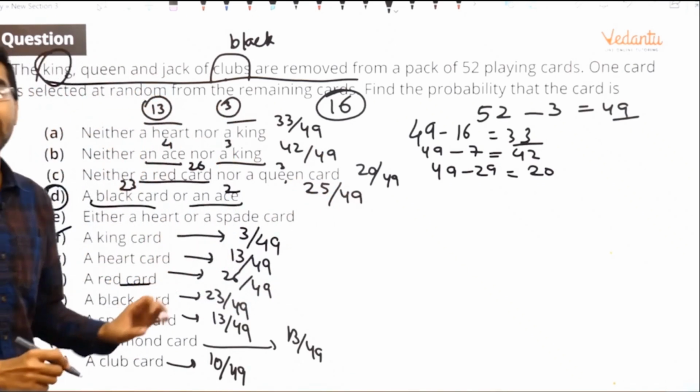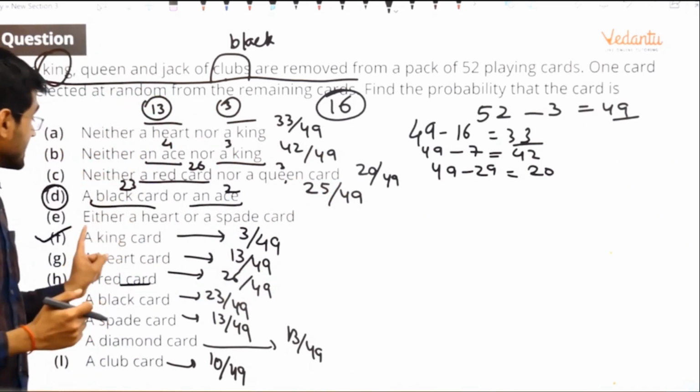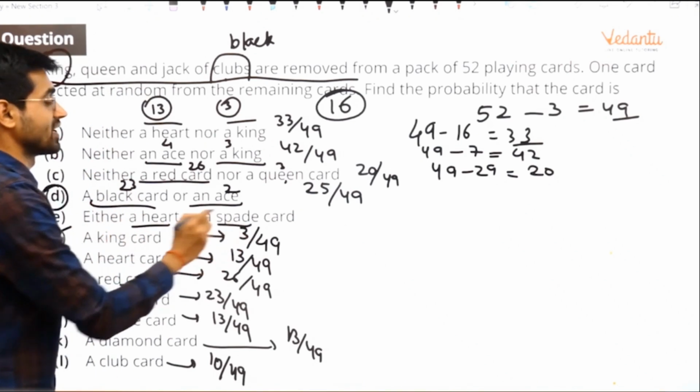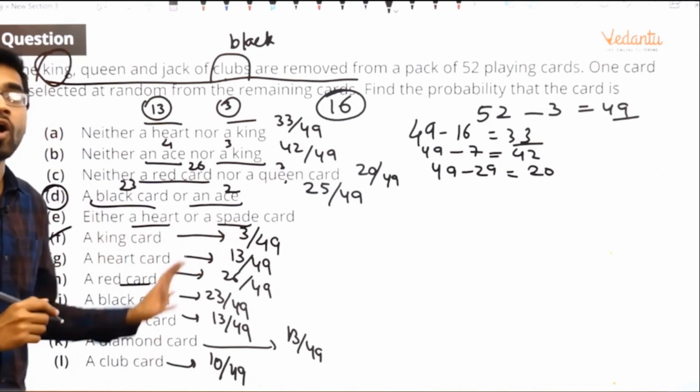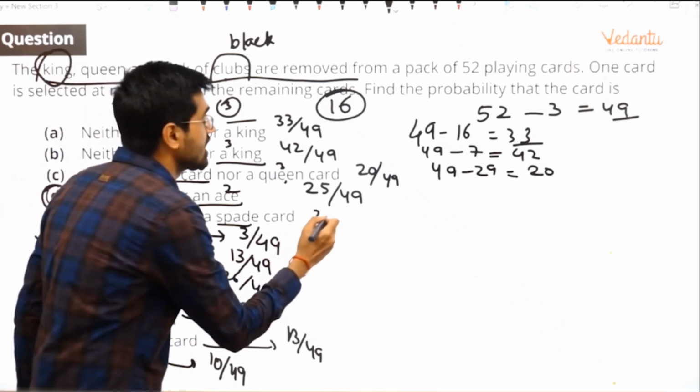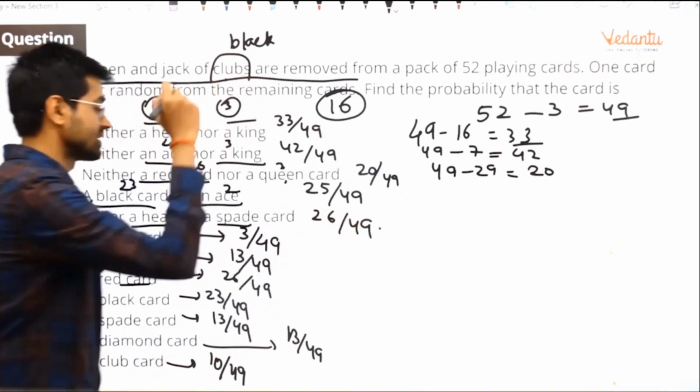And this is the last question. It says, either a heart you get or a spade. How many hearts? 13. How many spades? 13. So total 26 by 49.